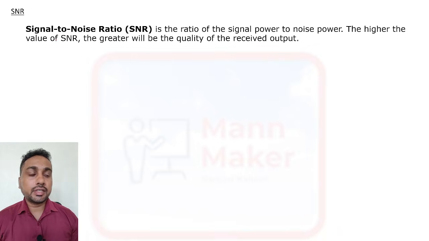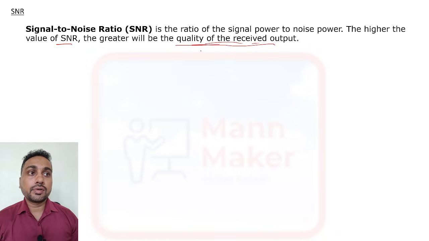SNR is the signal to noise ratio. It is the ratio of signal power to noise power. The higher the value of SNR, the greater the quality of the received output. For a greater value of SNR, we will get better quality in the output. So our SNR should be as high as possible.